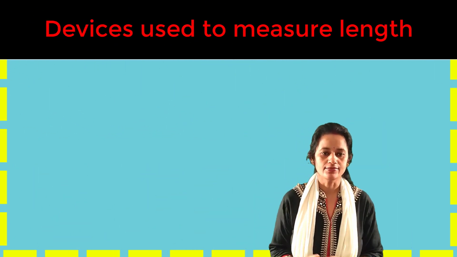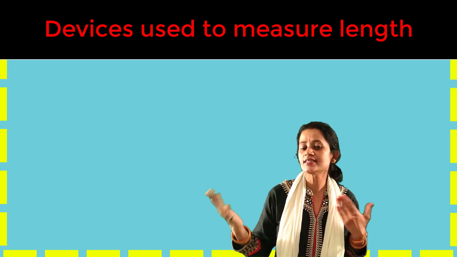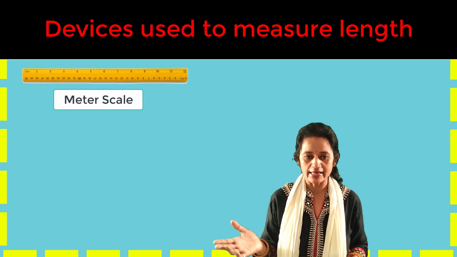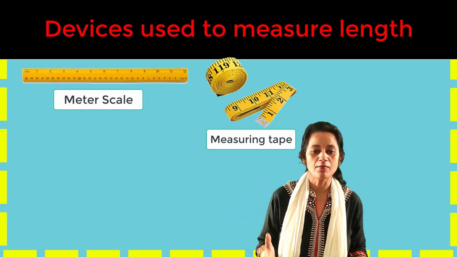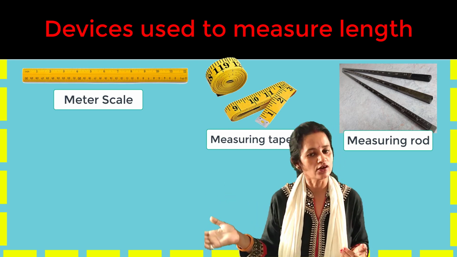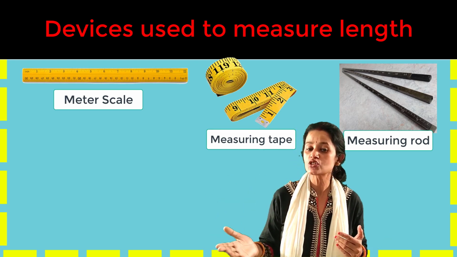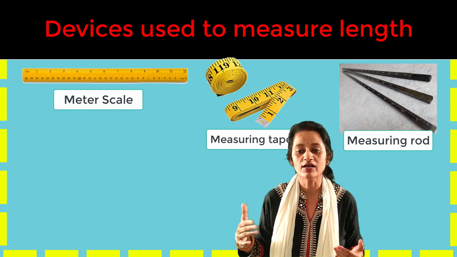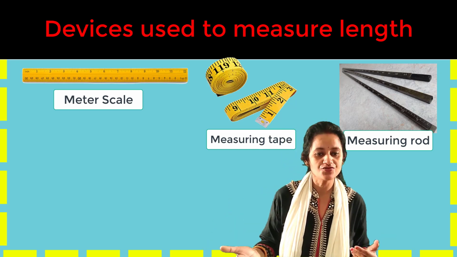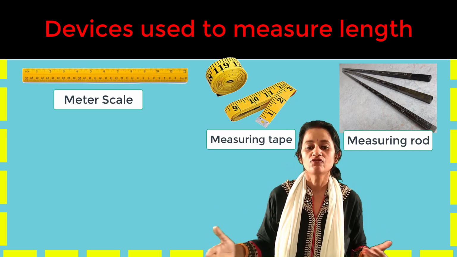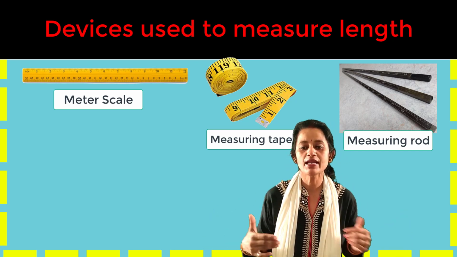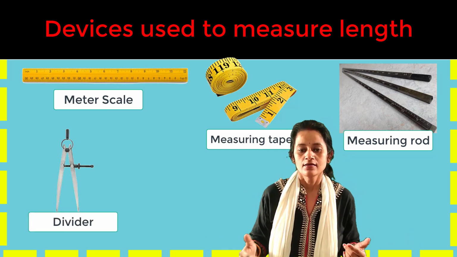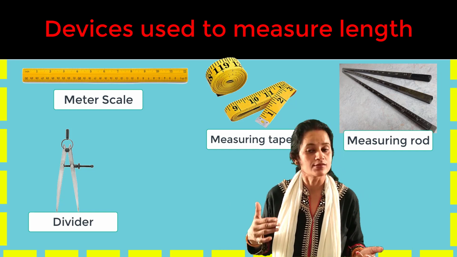Devices used to measure length. In our daily life, we use various types of measuring devices. We use a meter scale for measuring length. A tailor uses a measuring tape or a measuring rod for measuring the length of a cloth. A measuring tape is used to measure a length longer than 1 meter. It is also used to measure the length of a curved object. In the laboratory, we use a wooden meter scale for taking ordinary measurements. Similarly, a divider is used to measure the distance between 2 points. The length of a curved line is measured using a string.